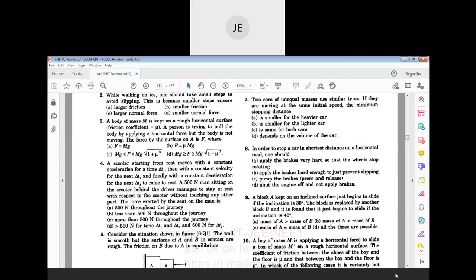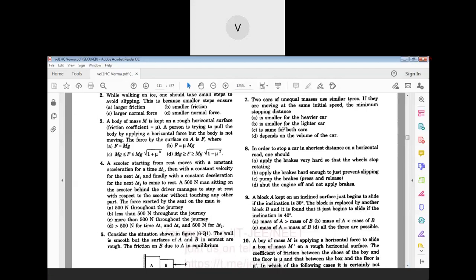Sir, in the seventh problem, I have one doubt. Yeah, please. Sir, in the stopping distance formula, retardation will be a equals mu g, and acceleration minus mu g, no, sir? Okay, you use that, you will get the same values.